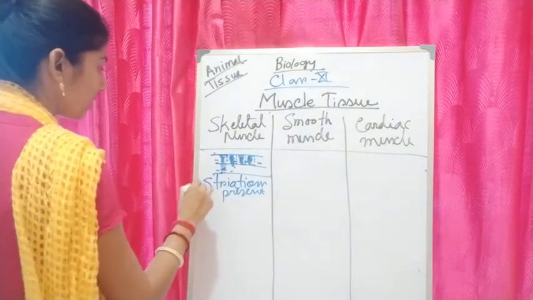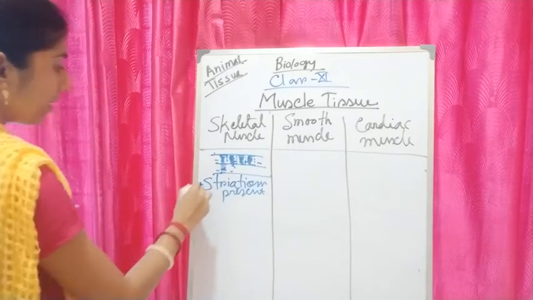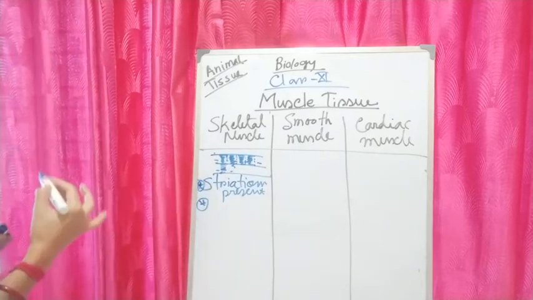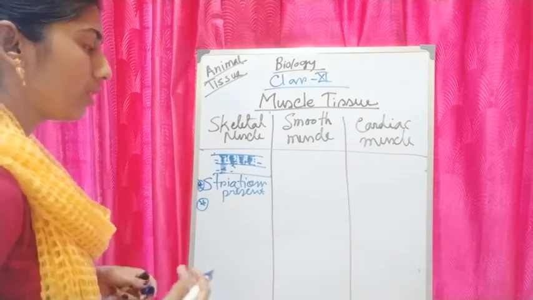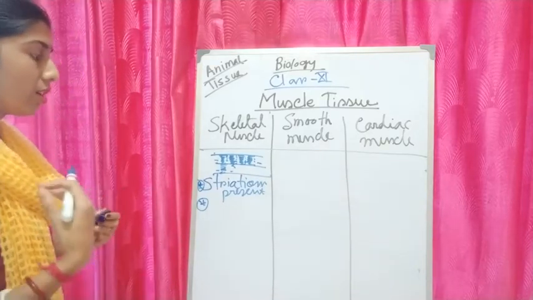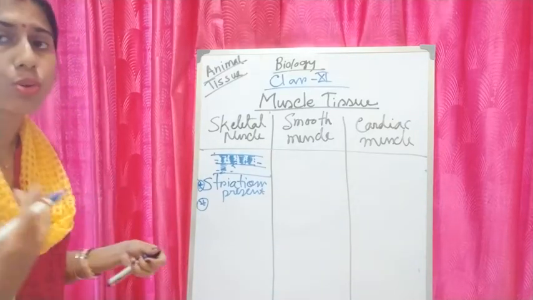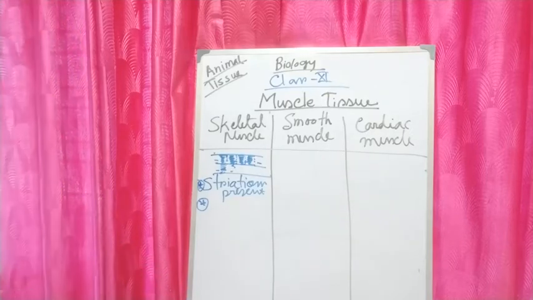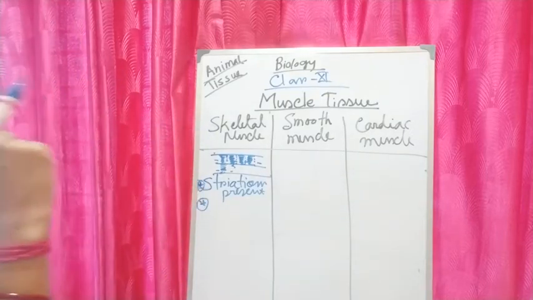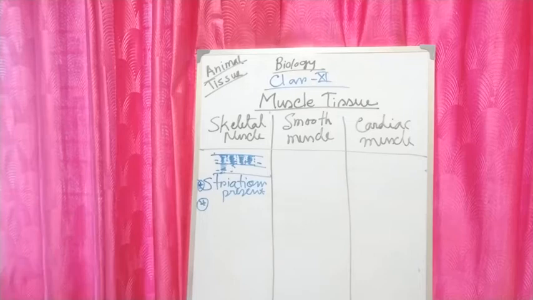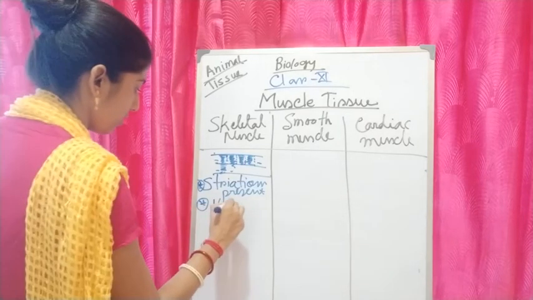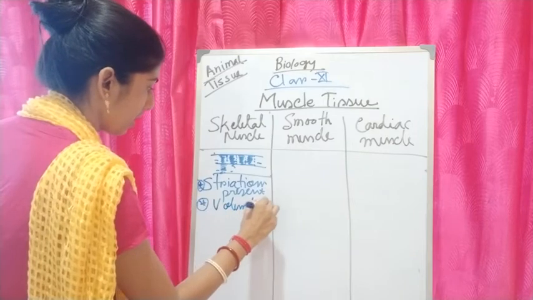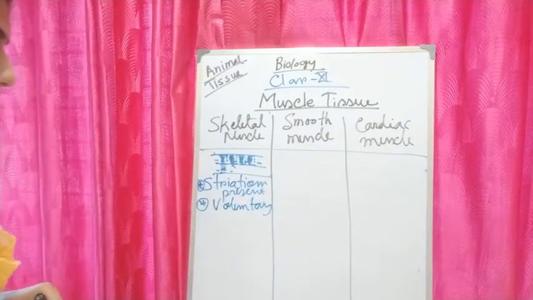If I ask whether they are voluntary or involuntary, that is, whether they move by their own or not, we can move skeletal muscles very easily. That's why skeletal muscles are voluntary in nature.